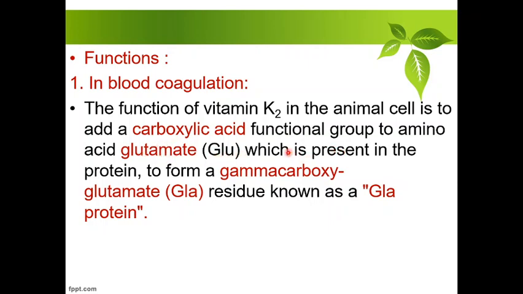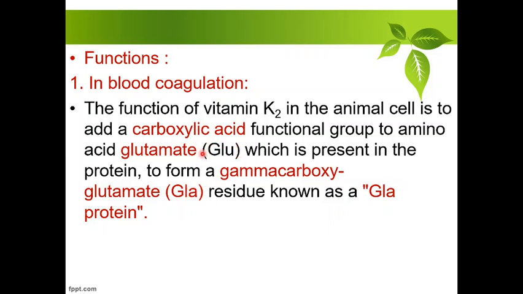Look, this is glutamate, and when an additional carboxyl group is added, it converts to GLA, gamma carboxyglutamate, known as GLA residue. The protein containing GLA is known as the GLA protein. What is the difference between GLU and GLA?